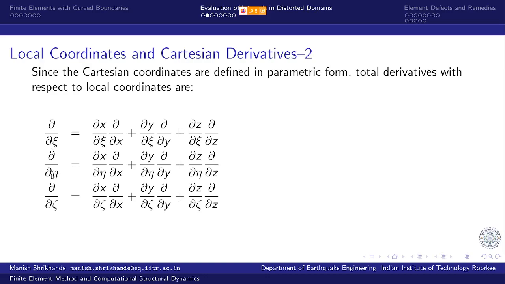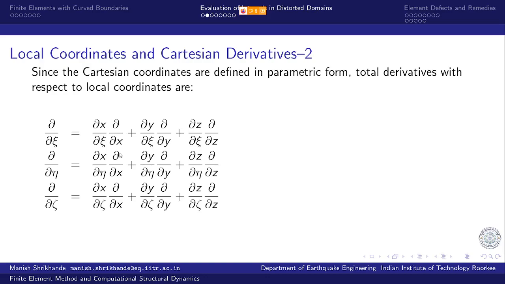Similarly for eta, because all x, y and z vary with respect to each of these local coordinates. So x varies with xi, y varies with xi, z varies with xi, so with all three coordinate axes we have these variations of x, y and z, and we find out the total derivatives.